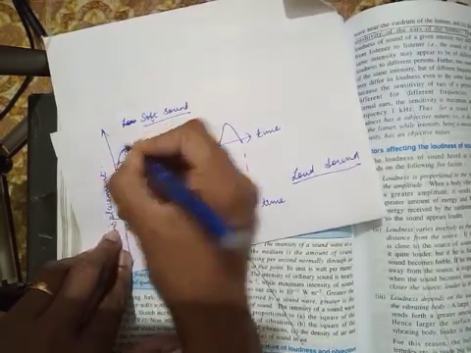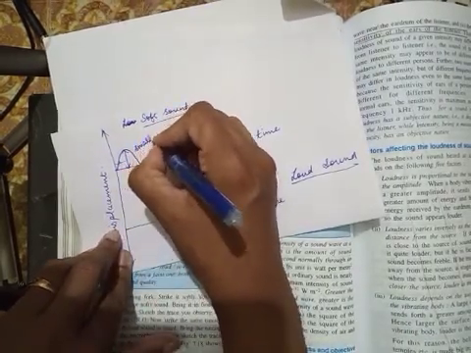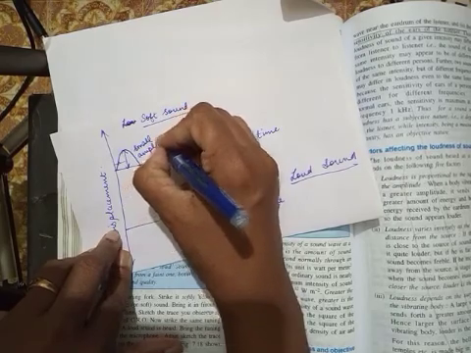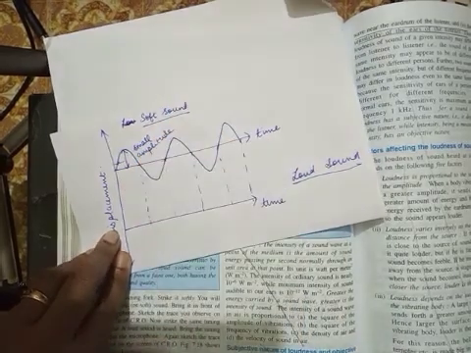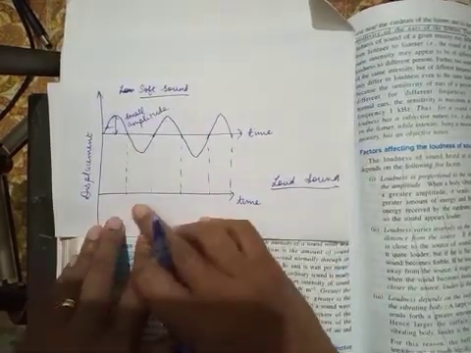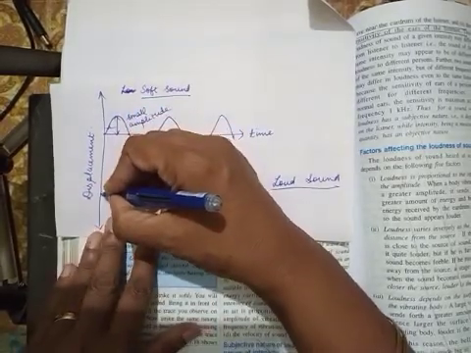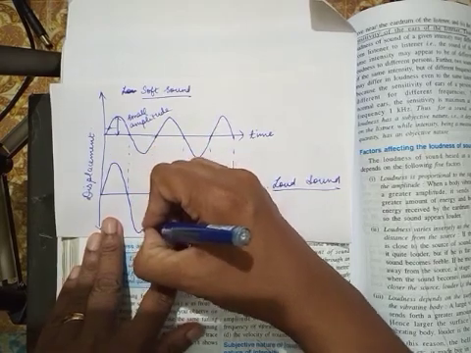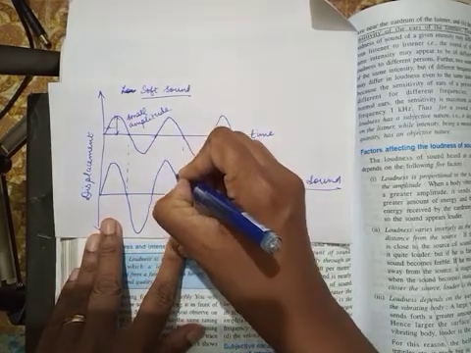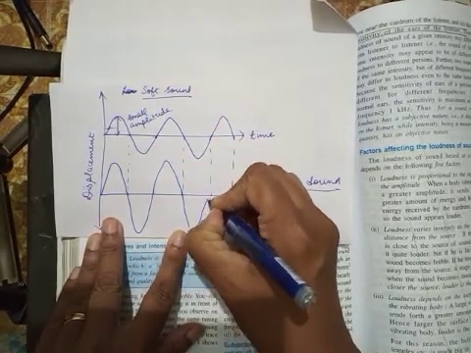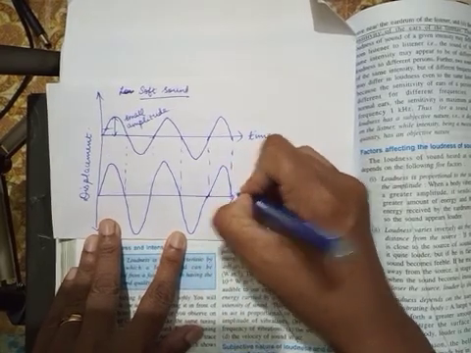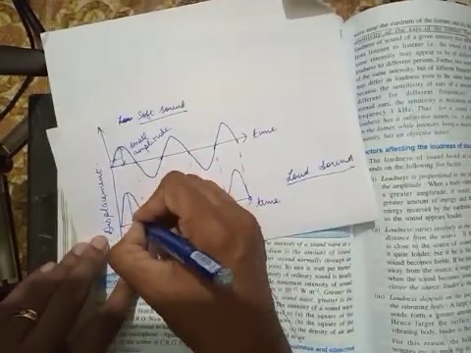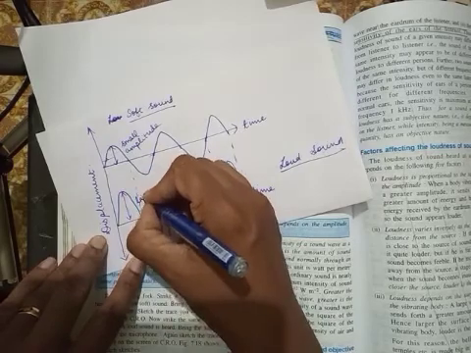So this is small amplitude. Soft sound will have small amplitude. Loud sound will have a large amplitude, so you should draw it a little taller, and you mark it and say large amplitude.